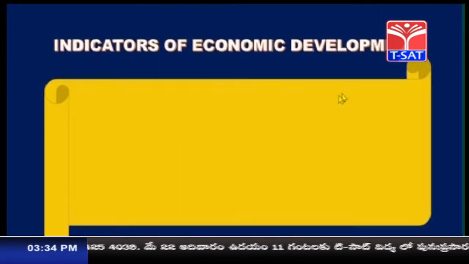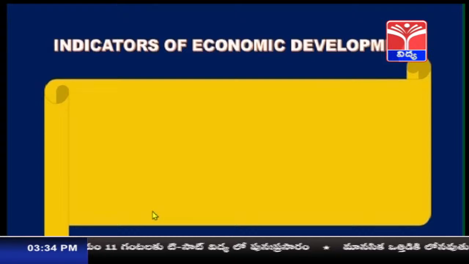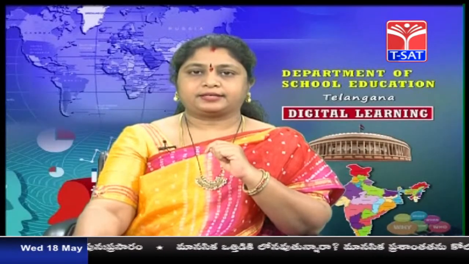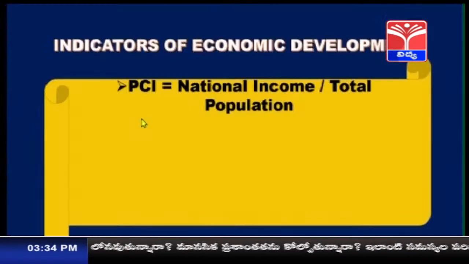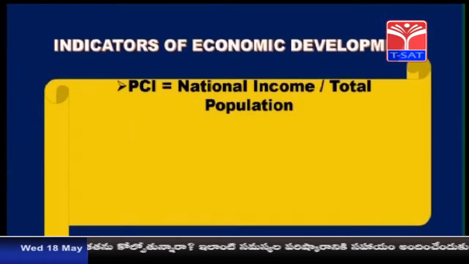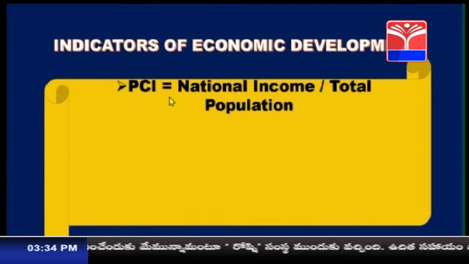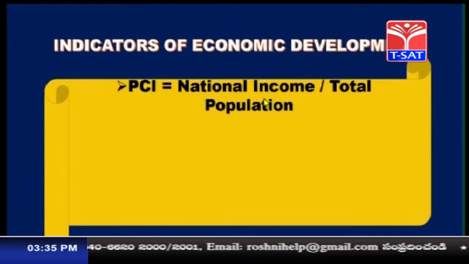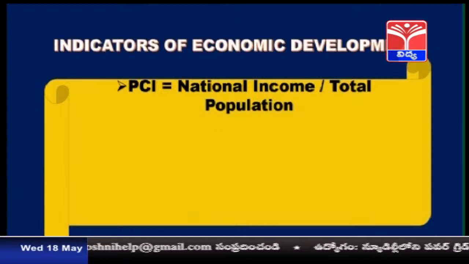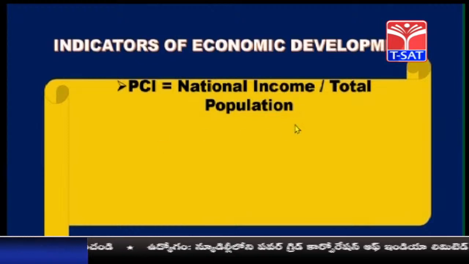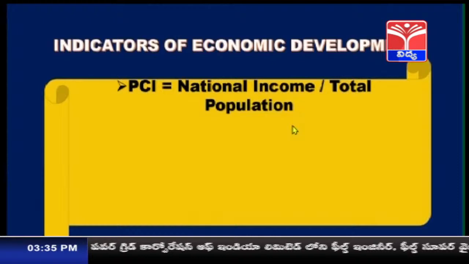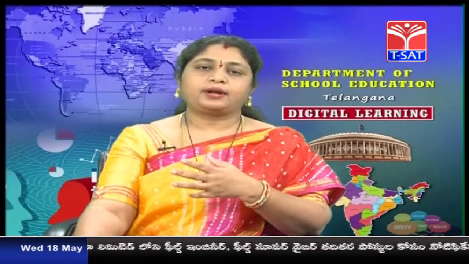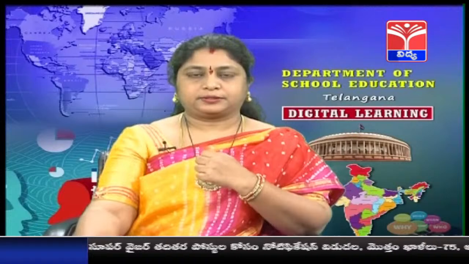Indicators of economic development. So, how is the economic development measured? There are three indicators. First one is PCI, that is per capita income. Per capita income can be measured by using the formula national income by total population. So, already we have discussed what is national income. It is the total income of the country. So, national income divided by total population gives per capita income. Per capita income can also be told as average income of the person, right?